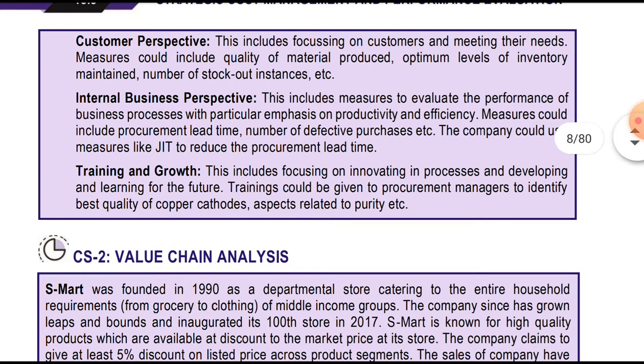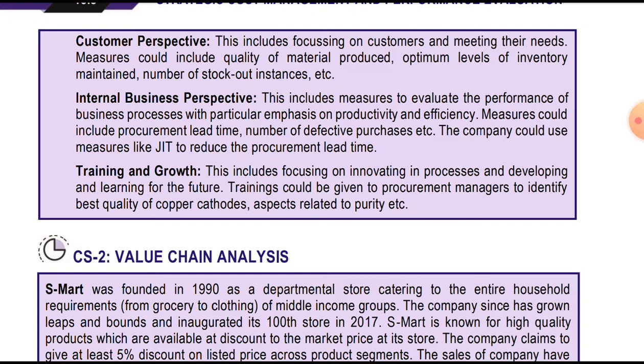Learning and growth perspective. This includes focusing on innovating in the processes and on development and learning, across the entire process: production, supply, sales and all.